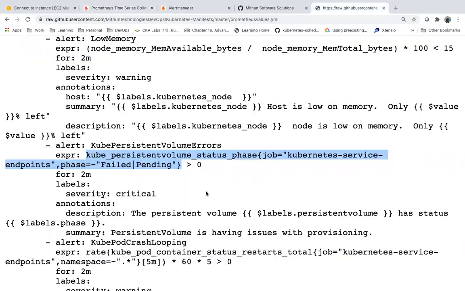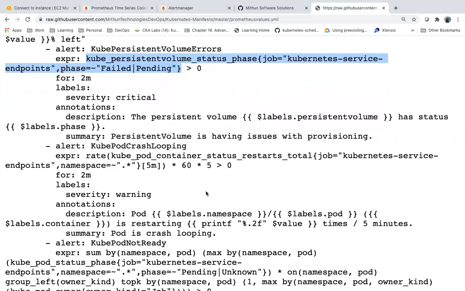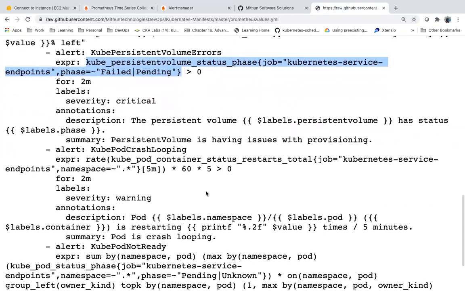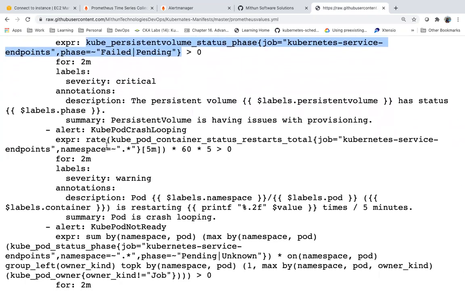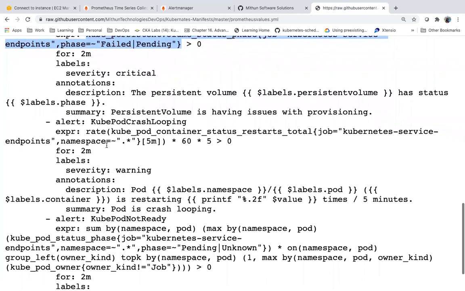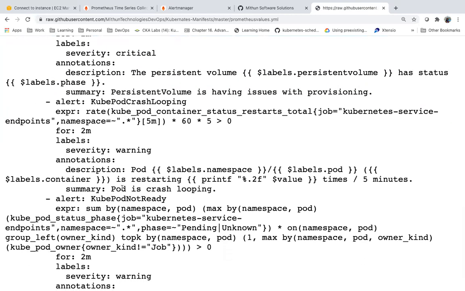Now, if any pod is not in running state, we can trigger an alert, something like this.